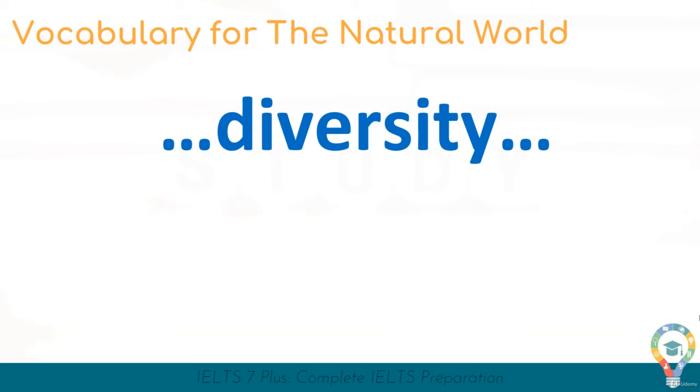And here we have diversity. Diversity means many different types of something. So it can be used for a few different things, but in terms of the natural world, in diversity, we mean animals and living things that have slightly different characteristics, but often in the same species. For example, in humans, there is lots of diversity, all the way from hair colour to language to skin colour and all those different kinds of things.